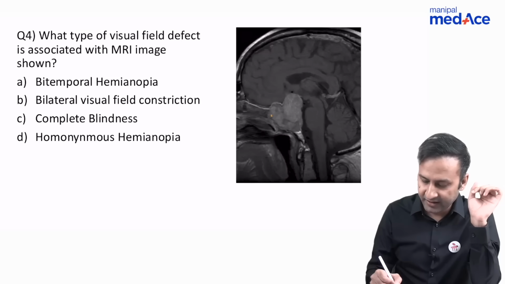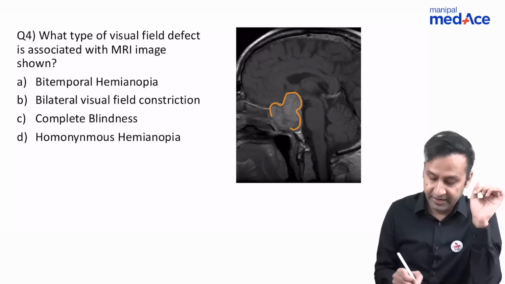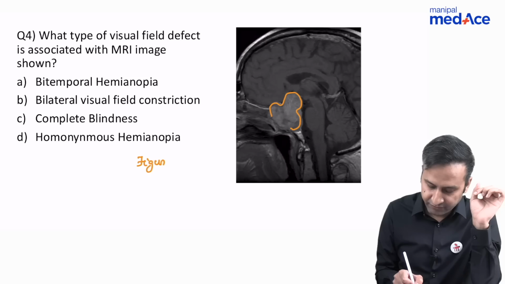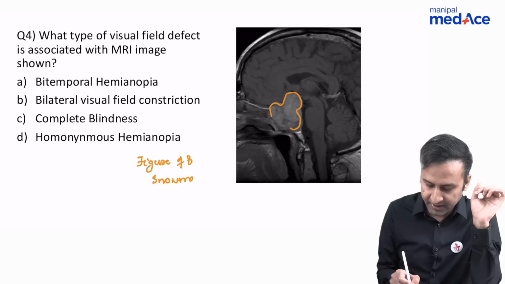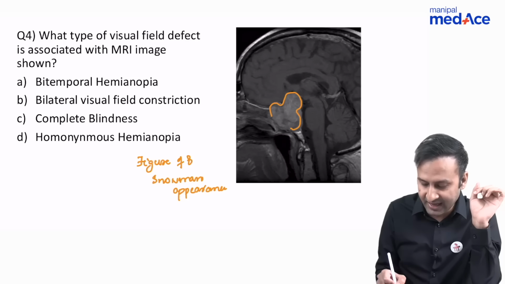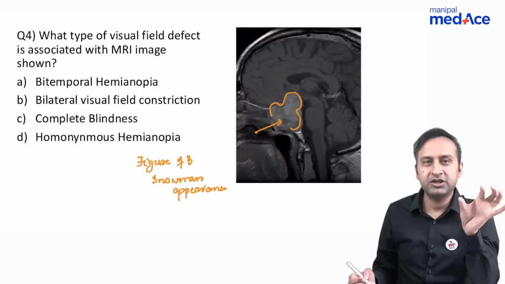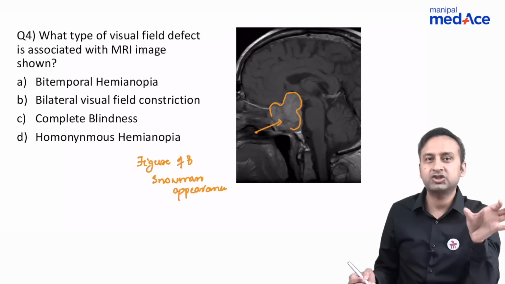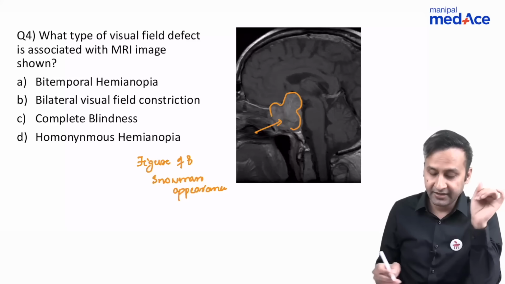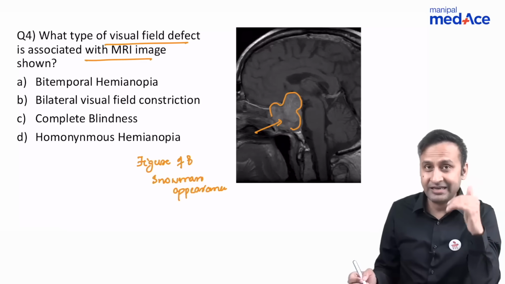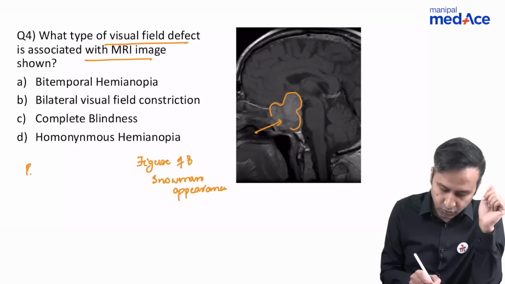We can see that there is a suprasellar mass which is giving rise to a figure of 8 appearance. Figure of 8 appearance, or you can also call it a snowman appearance. And it is appearing very bright. Why? Because it is enhancing. So what is that particular lesion which is present in a suprasellar location, gives a figure of 8, and is associated with visual field defects in adults? That is pituitary macroadenoma.